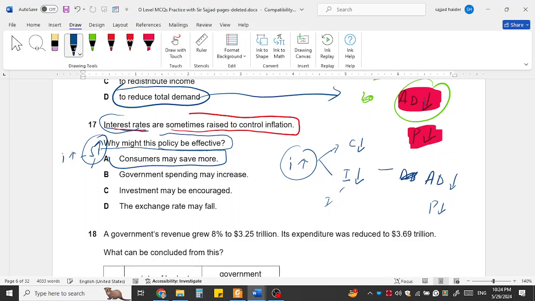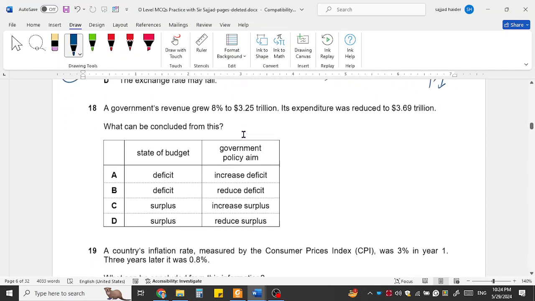When they save their money, they will consume less. When there is less consumption, the aggregate demand will fall because they will demand fewer goods. When aggregate demand falls, prices fall, because inflation is always due to higher demand for goods.